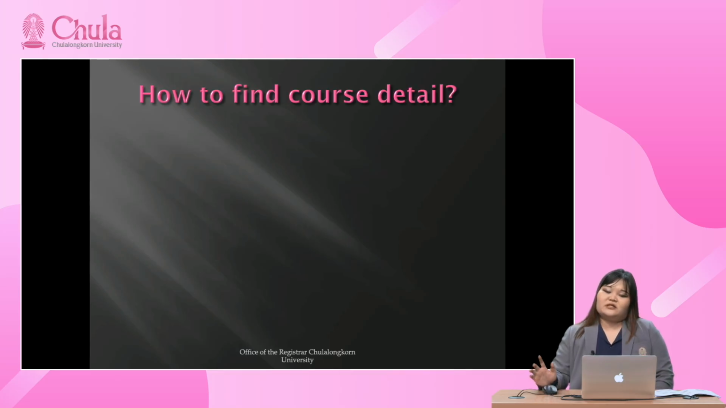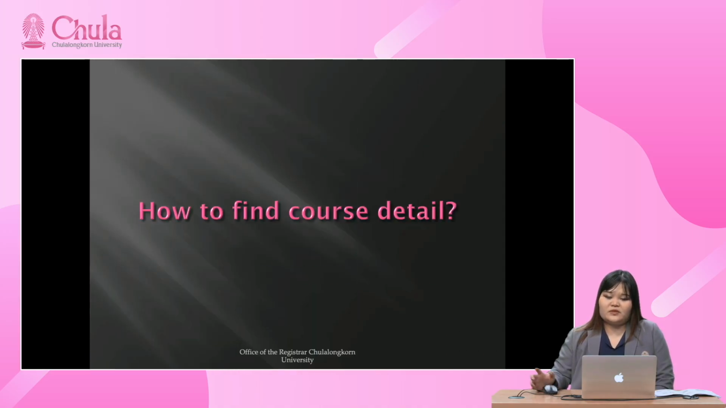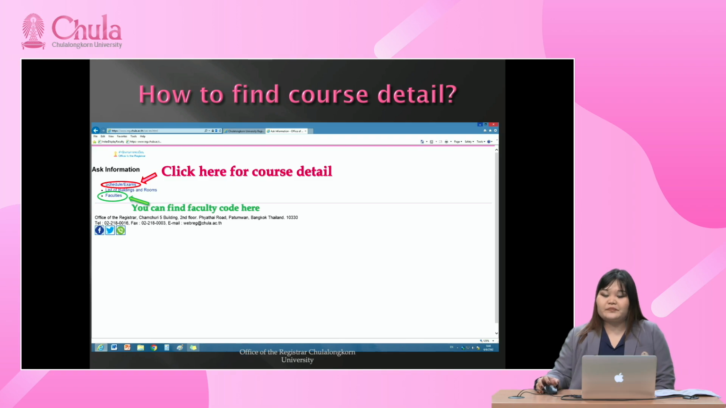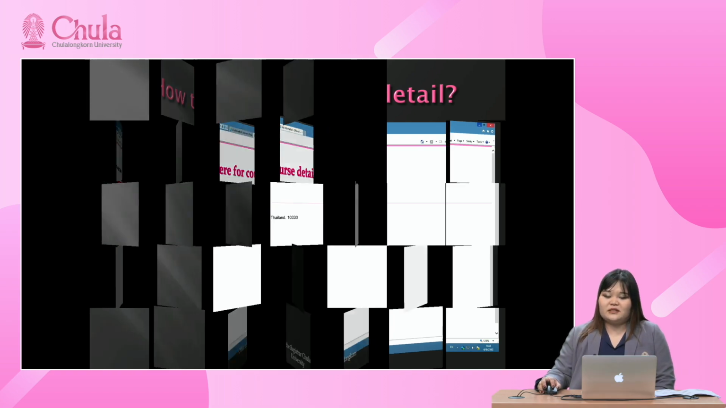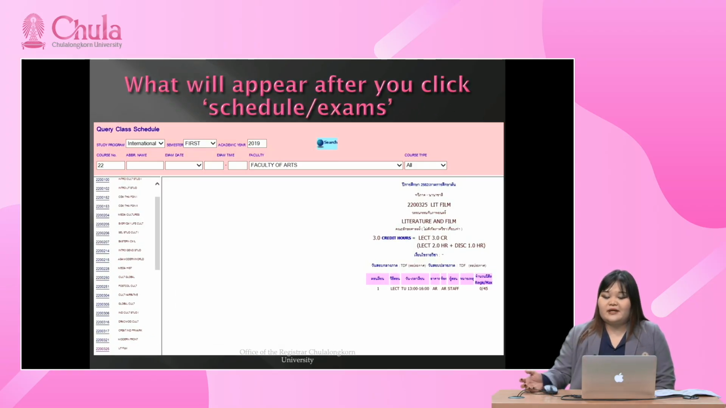If you already asked the staff and you still need to know more about the course detail, here on our first page, click Schedule and Exams room, and you will see this. You can see the course detail in the Schedule and Exams here. But if you need to know about the faculty code, you can click here. Okay, let's see the course detail. After you click Schedule and Exams, it will appear like this.